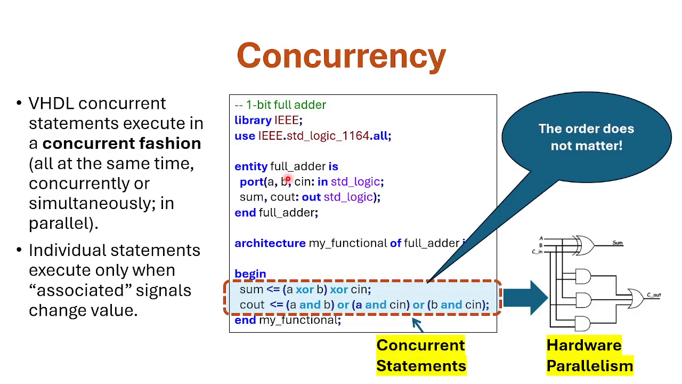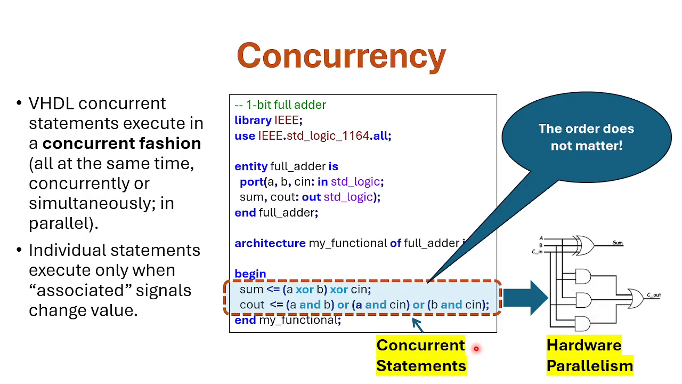The best way to emphasize that better is to actually look at some examples. And here is a very simple example. We've seen this before. It's the 1-bit full adder that has just two simple signal assignments, which are concurrent statements. When these two statements will be synthesized, implemented in hardware, they will be possibly translated into logic gates as shown on this side of the slide here.